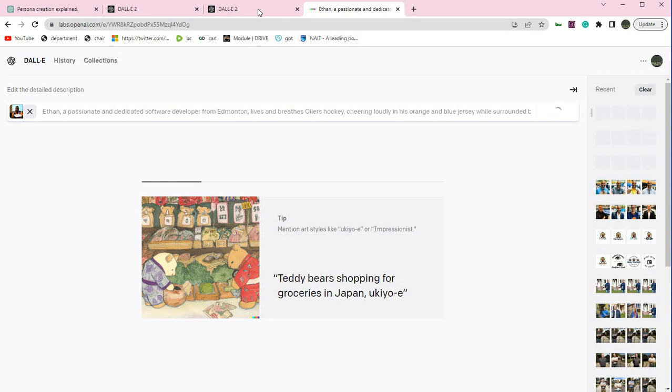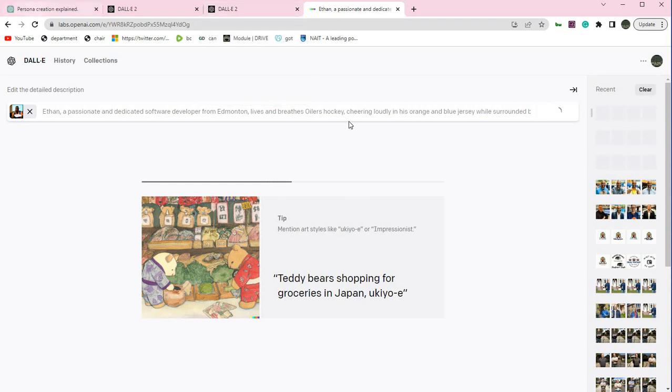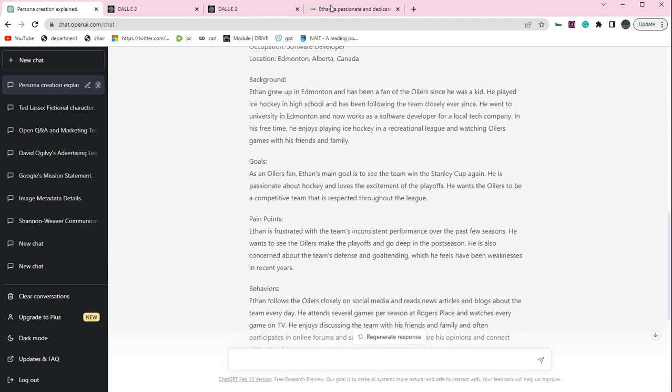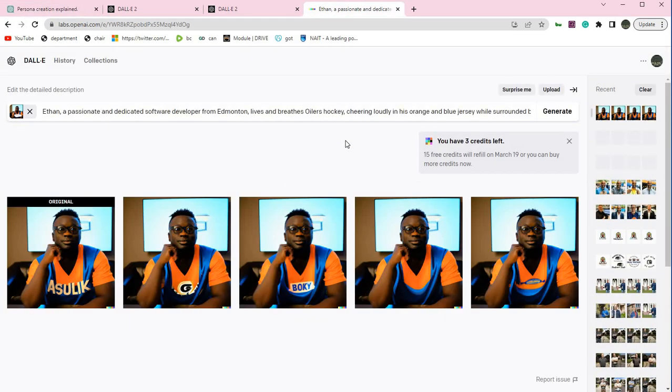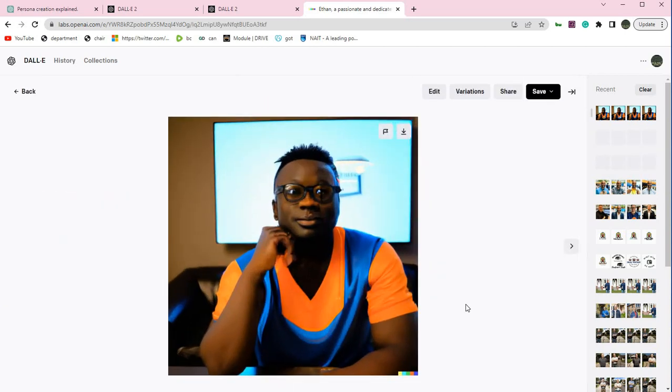But the bottom line is now I have truly visualized Ethan, our persona, by using first OpenAI to create that persona, to understand a few of our segmentation variables, and then use Dalle to help me actually visualize that person. There we go. There's my person. That's my fictitious representation of my target market. Perfect. Thanks, everyone.